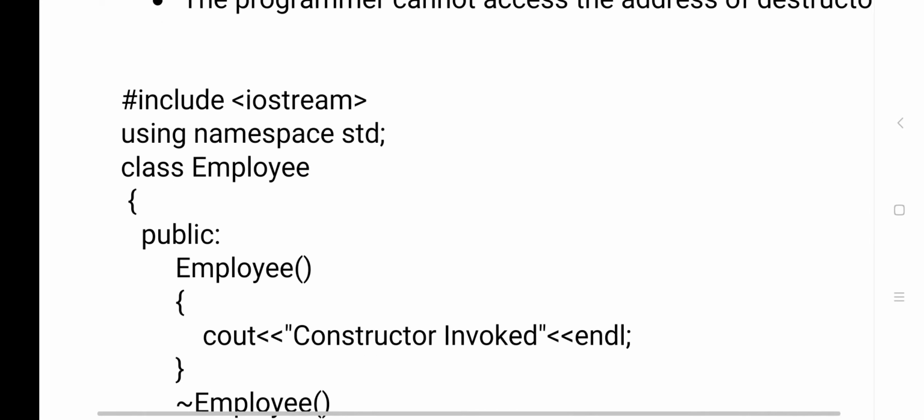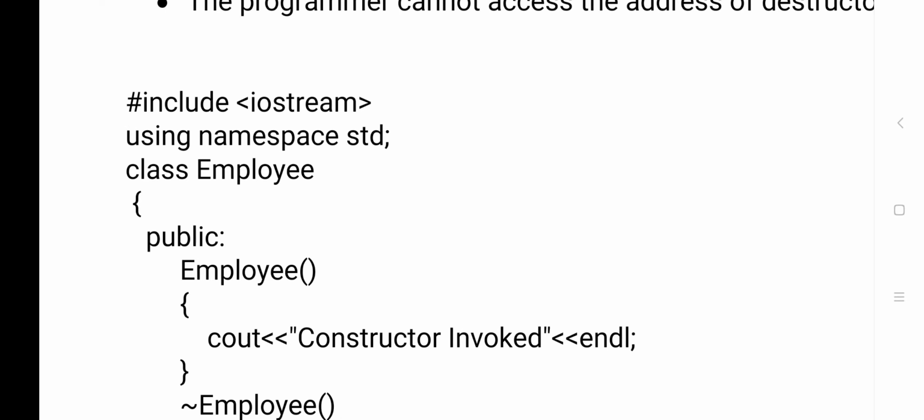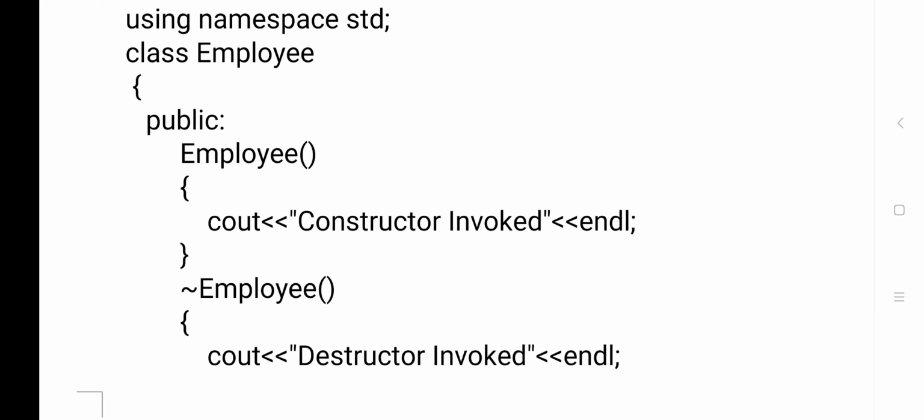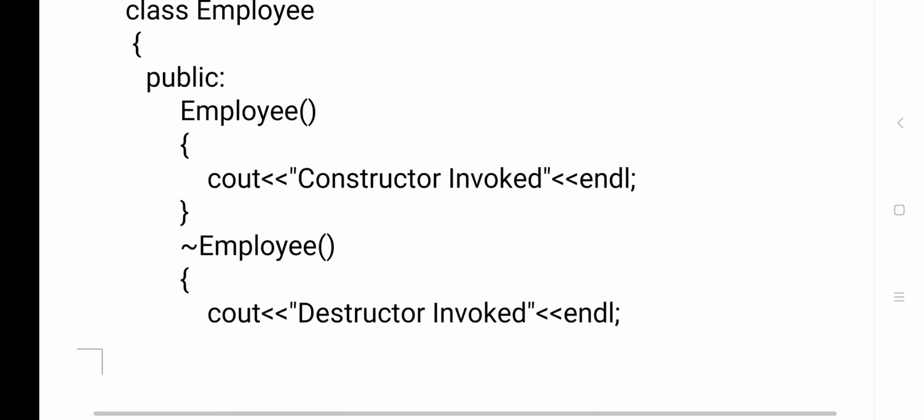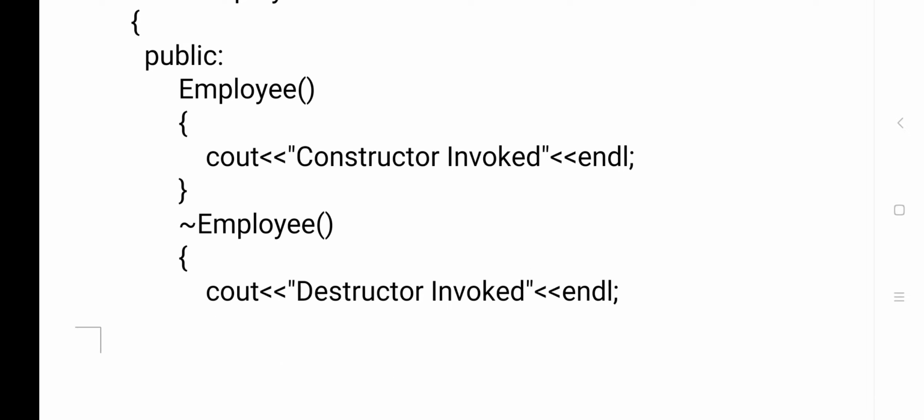Here you see the example program. As usual, iostream, namespace, and a class I have given. What is the name of the class here? Employee. Now come to the public section. Employee, cout constructor invoked. Next, same name you can observe: Employee with brackets, that is a constructor, and tilde Employee, that is a destructor.